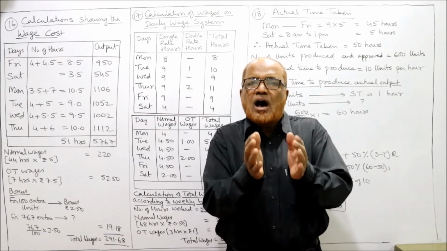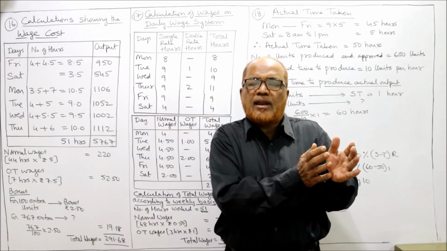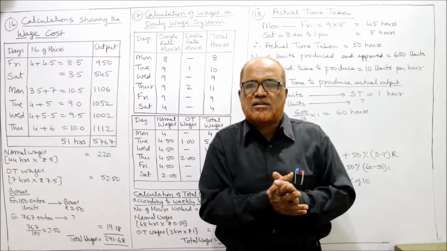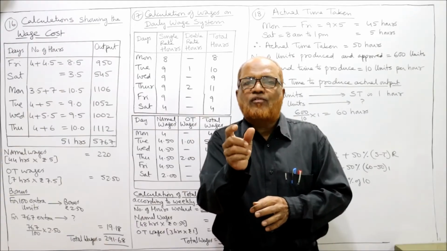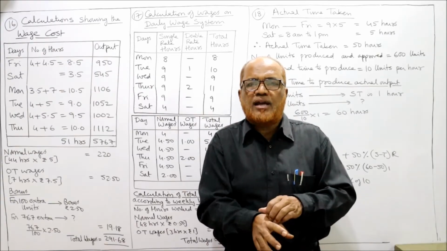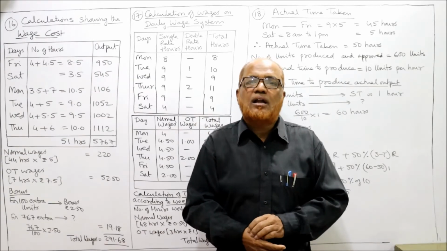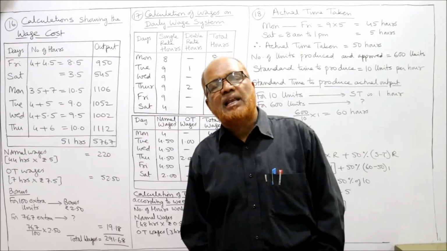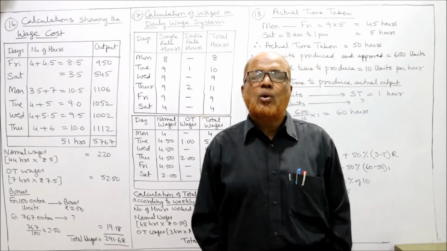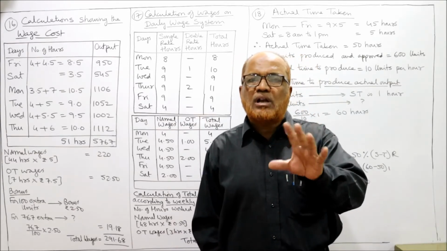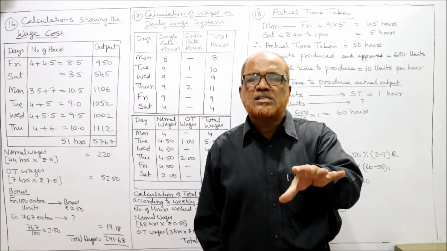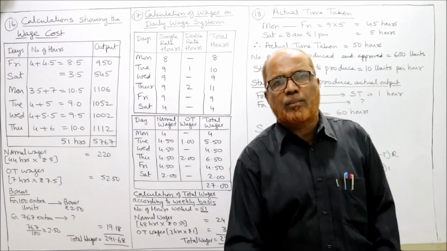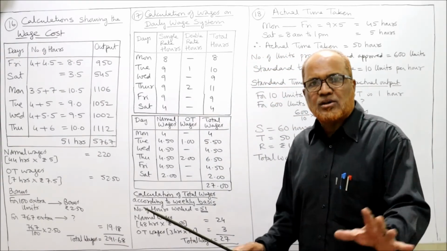So on a daily basis, up to 9 hours is normal rate, over 9 hours is double the rate. On a weekly basis, up to 48 hours is normal rate, over 48 hours is double the rate. That is the situation. So we have to calculate the wages according to the daily basis and also according to the weekly basis. Whichever total wages are more, that system will be applied to the workman. Now see here, that's the question.